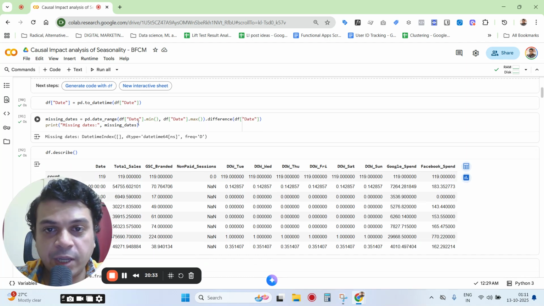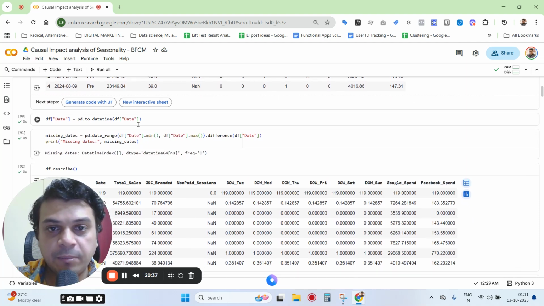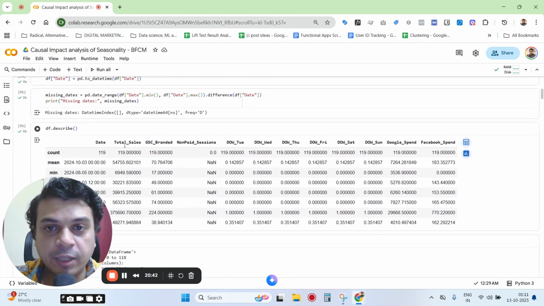So again, we changed the date column values to datetime to fit the analysis. Again, I'm not going into the Python specifics. Just ensure that there were no missing dates.